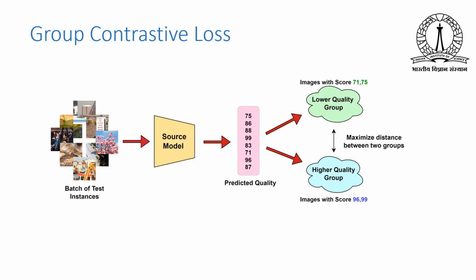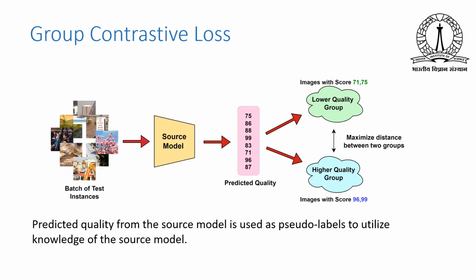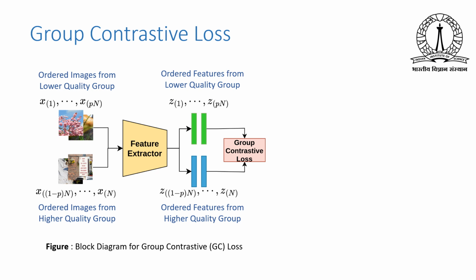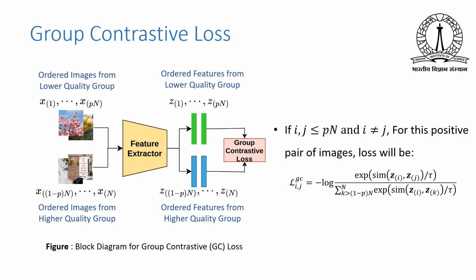On the other hand, in the group contrastive loss, we first use the knowledge of the source model to create two different quality groups. We use the predicted quality from the source model to sort the images and make two different groups by picking the top p% from both ends. Here our target is that the images coming from the same quality group should become closer and the images coming from different quality groups should be pulled apart. So for this purpose we use the contrastive loss to learn the quality difference between the two groups.